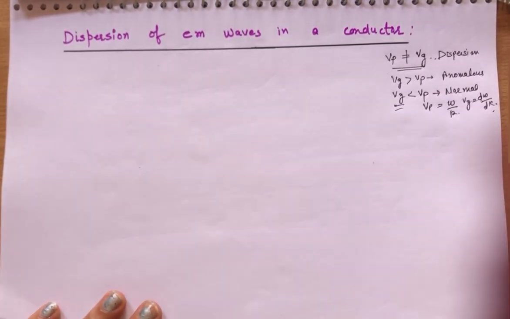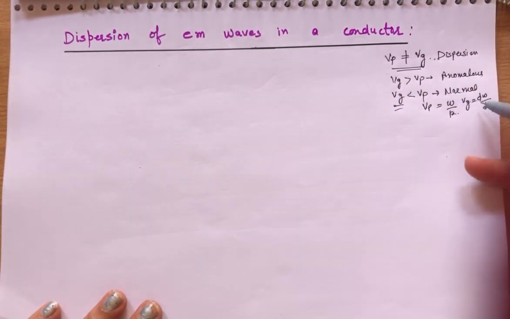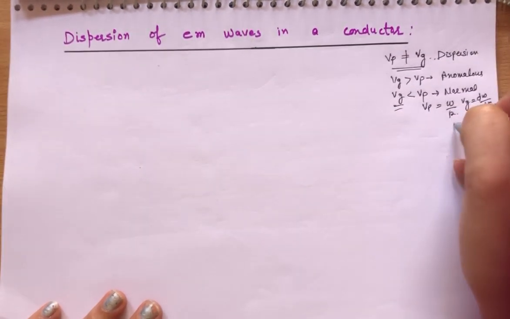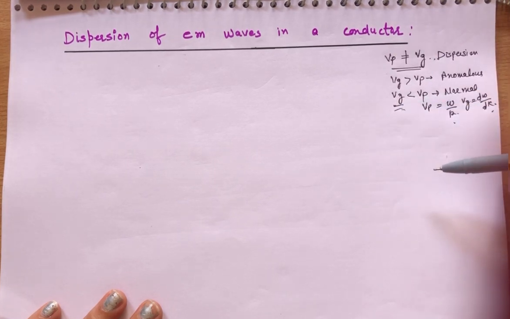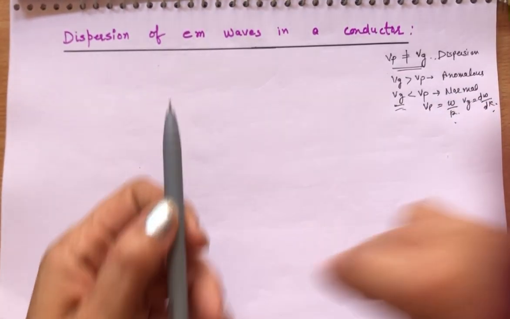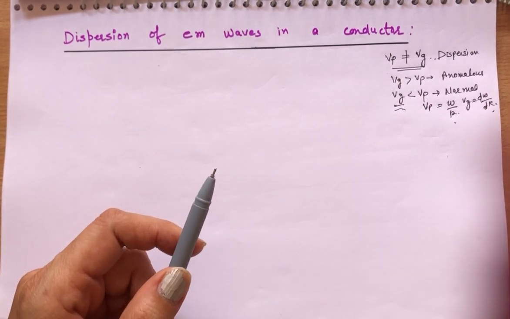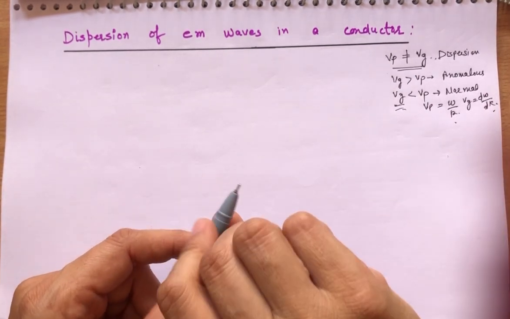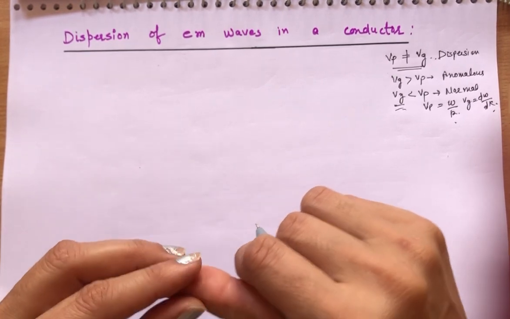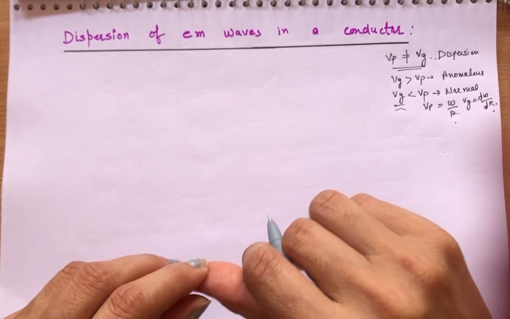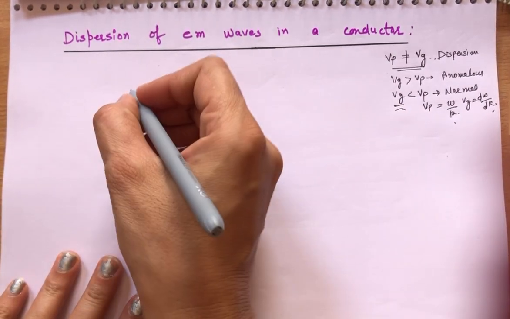Okay. So now we will study whether, in the case of a conductor, the dispersion is normal or anomalous. For that we have to find the relationship between Vg and Vp. Clear? So what will be the relation between Vg and Vp? That we have also done in the last lecture on transverse waves in the wave motion chapter.